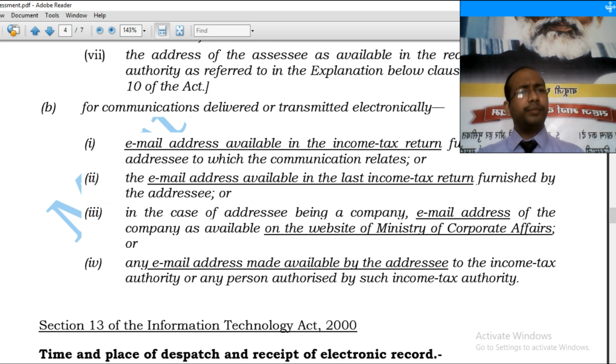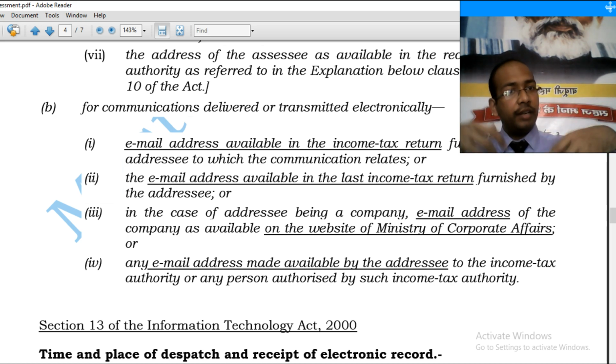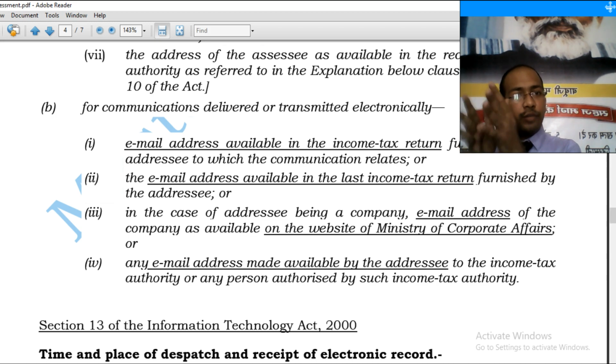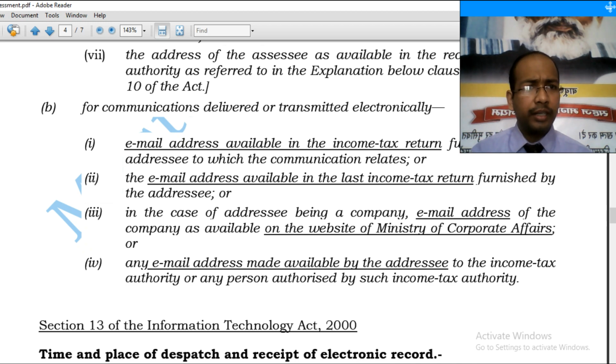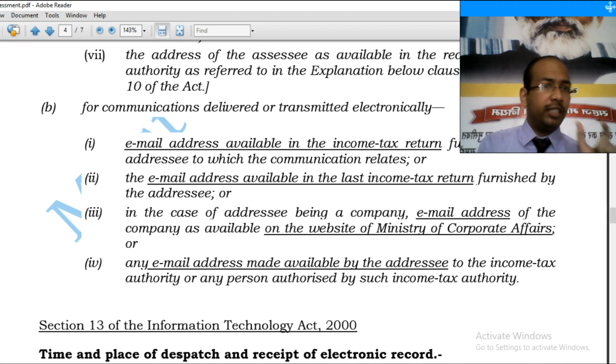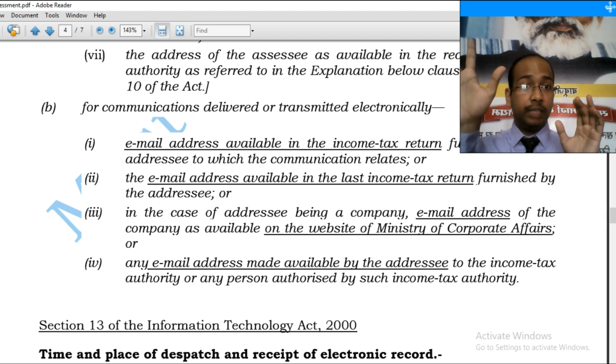Another question comes. We heard issuance is complete when it is beyond the control of the assessing officer. Issuance is complete, and service is complete when? Service is complete when it has actually been received by the assessee. This was in the context of the postal department. Now when it comes to email, we have to refer to Section 13 of the Information Technology Act. The word issue is synonymous with dispatch, and receive is synonymous with retrieve. Remember: dispatch, issue, retrieve, service.